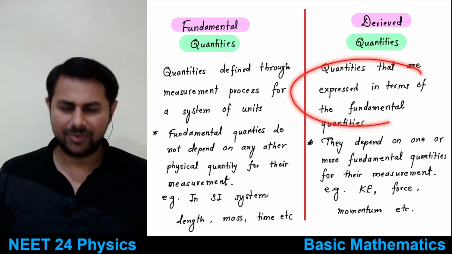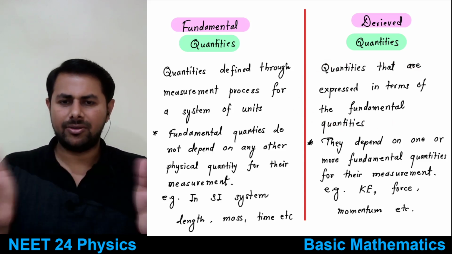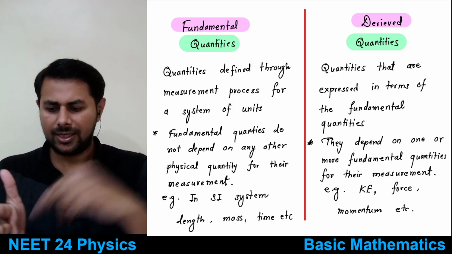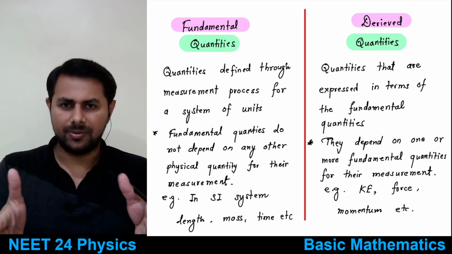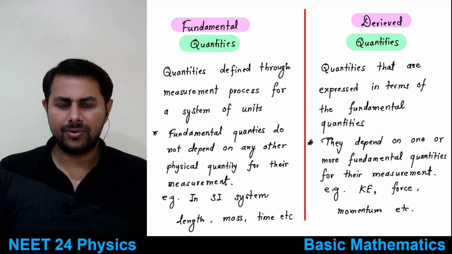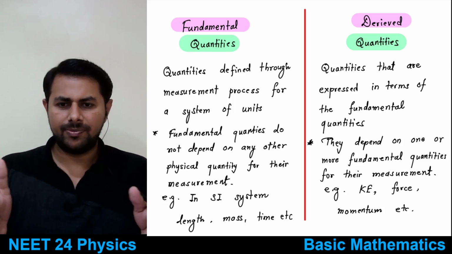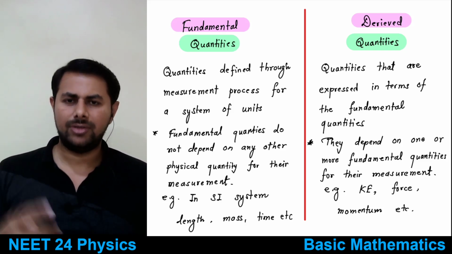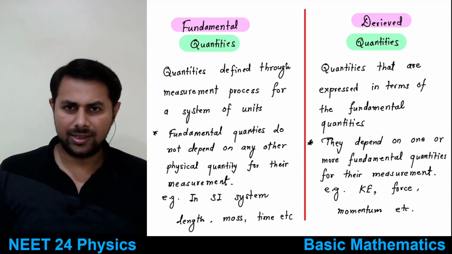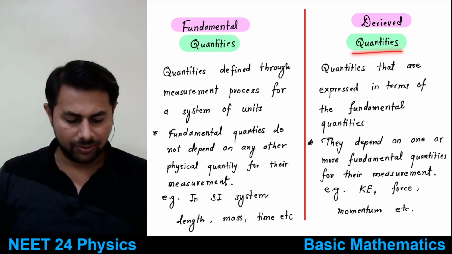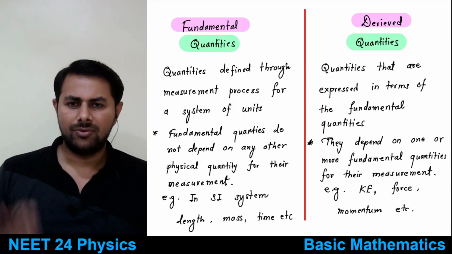What is a derived quantity? For example, if you want to measure velocity, how will you measure the velocity of something? Some body is traveling and you want to measure its velocity, then you need to measure the length, the distance covered by that body, and also the time, because velocity will be displacement, to be particular, divided by time. So you need to know about length and about time. So you need to know two quantities at least.